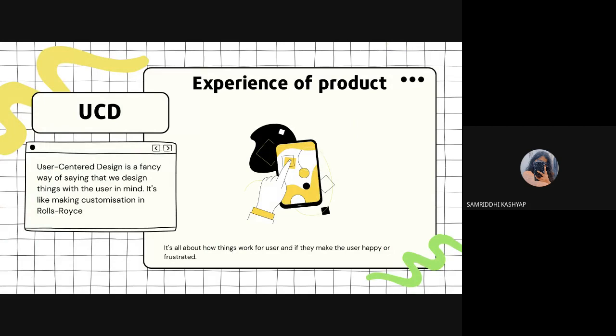Well, UCD is, as I said, a fancy way of saying that we design things with the user's mind. We think like the user, and we make the customizations according to the user. Well, not according to the user, but according to the human psychology of the user. And human psychology is common for all of us because all of us have the single primal brain that we inherited from our ancestors.